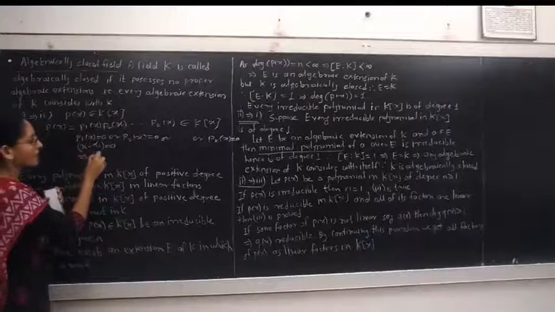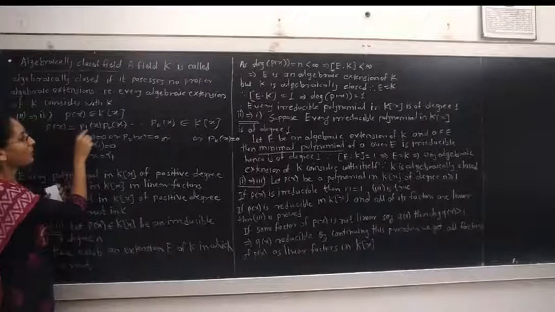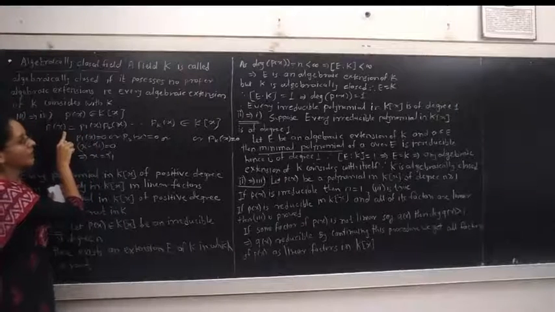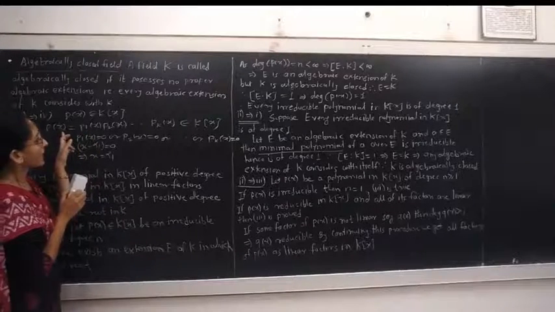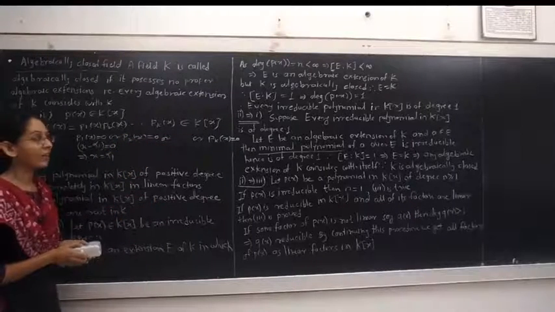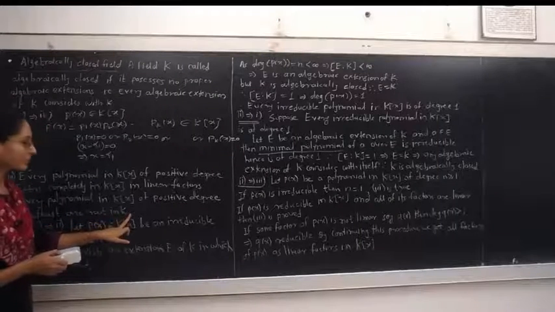This means x is equal to alpha 1, and alpha 1 is a root of the polynomial P1(x), hence it is a root of the polynomial P(x). Therefore, if P(x) factors completely into linear factors in K[x], then P(x) has at least one root in K.